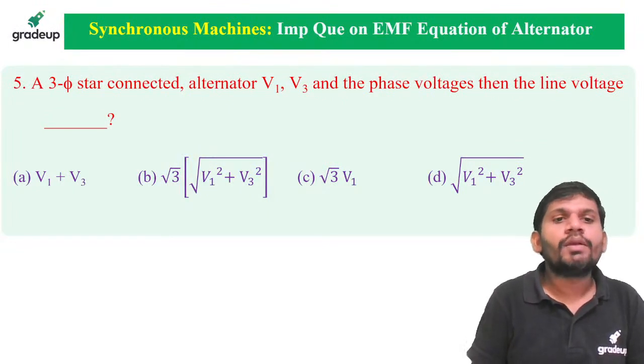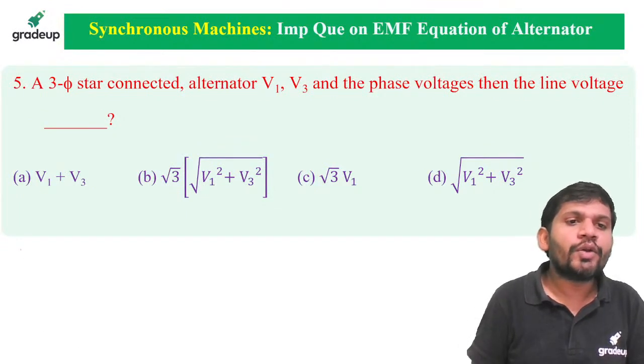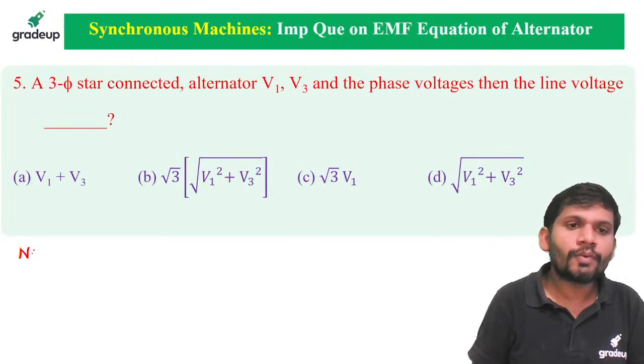Yes friends. Point to remember, this is a very important concept. You remember this note, students. Very important.